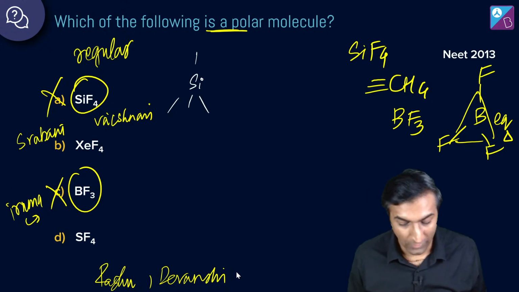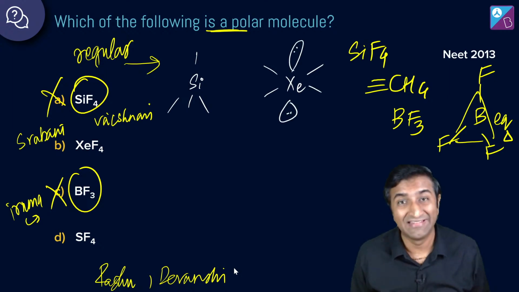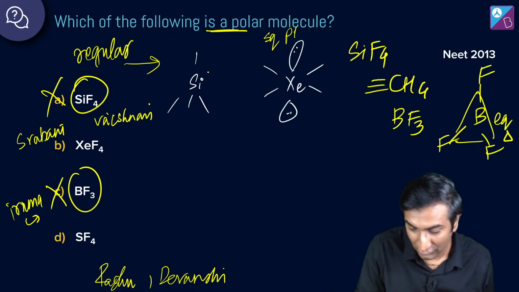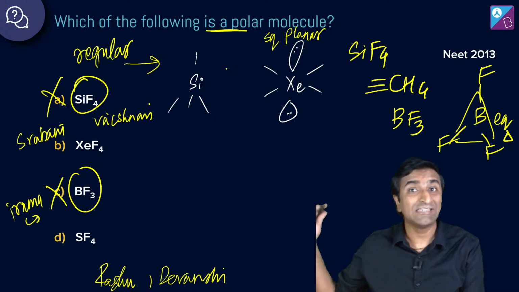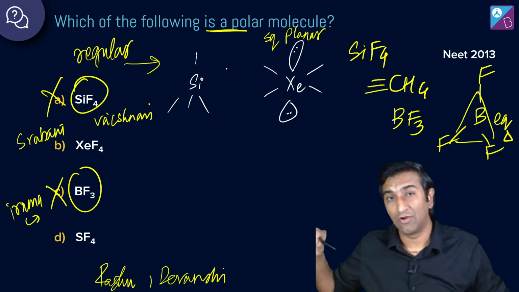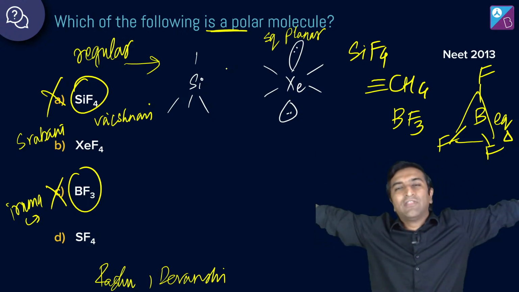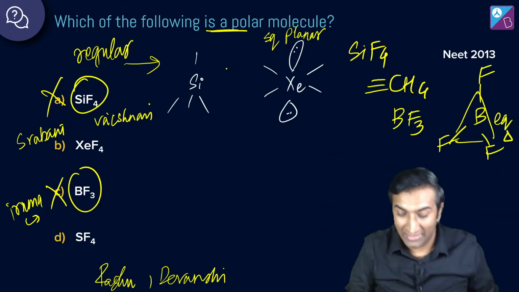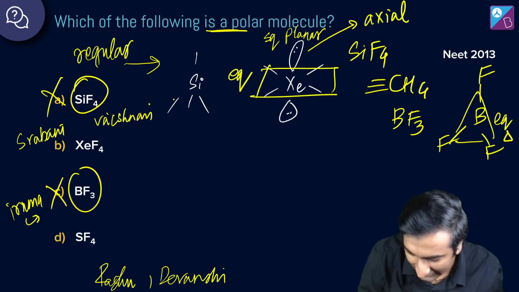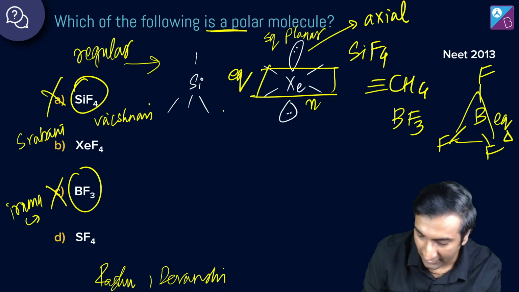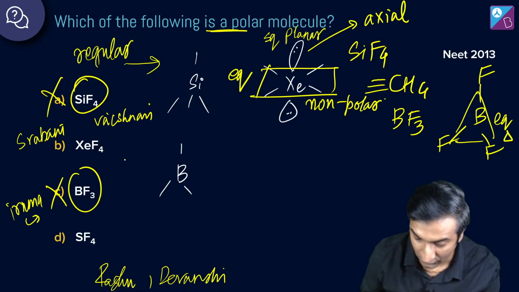That's my suggestion to you. See, SiF4 is clearly regular geometry. This will not be it. XeF4 also is like this. It's square planar. Okay, why? I told you VSEPR will do it in 10 seconds. Why? Because if you have studied VSEPR, you'll know that XeF4 has 4 bond pairs and 2 lone pairs, and those two lone pairs will move as far away from each other as possible. Which means they are in their axial positions, and these are in their equatorial. So this is square planar, so this is also non polar. You see, it gets cancelled out. So this is non polar. C is definitely non polar, nothing to discuss there.